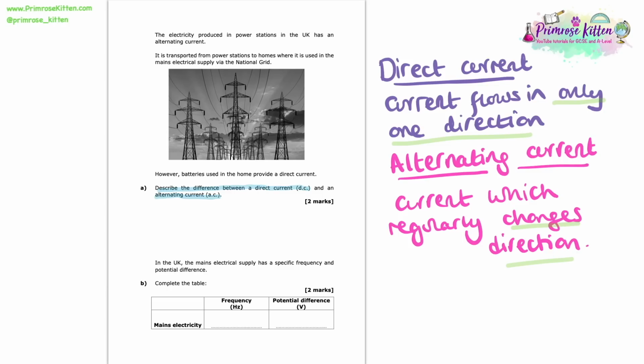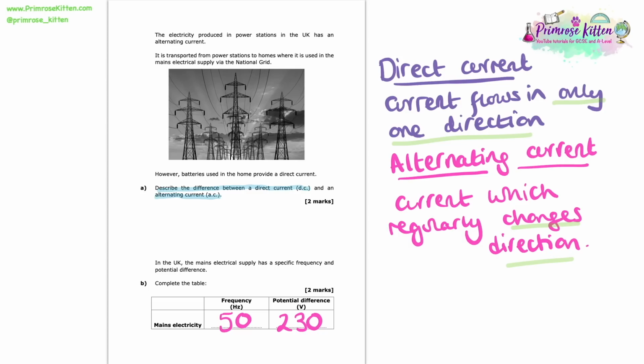So, next up, in the UK, the mains electrical supply has specific frequency and potential differences. Here we're asked to complete the table. Now this is purely a recall question. We need to know that the frequency of the mains electrical supply in the UK is 50 Hz, and the mains electricity's potential difference in the UK is 230 volts.